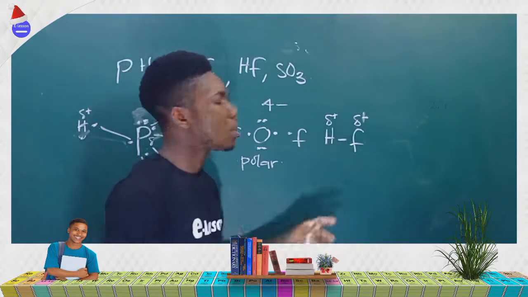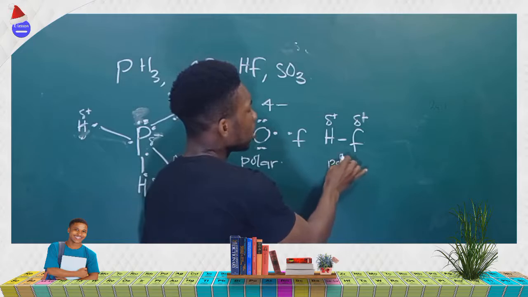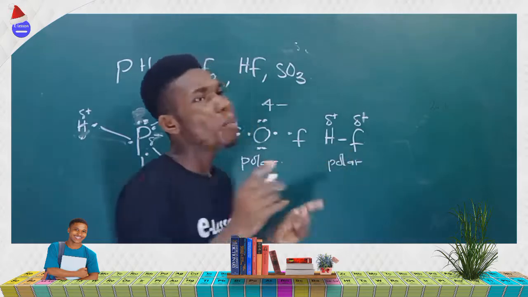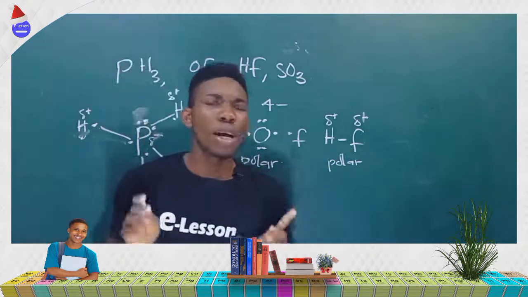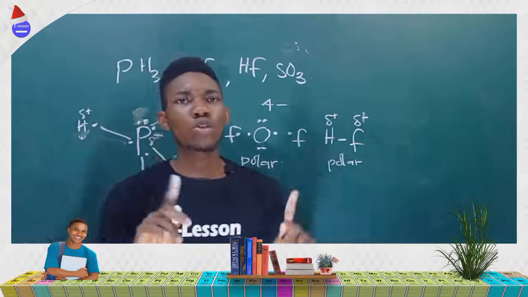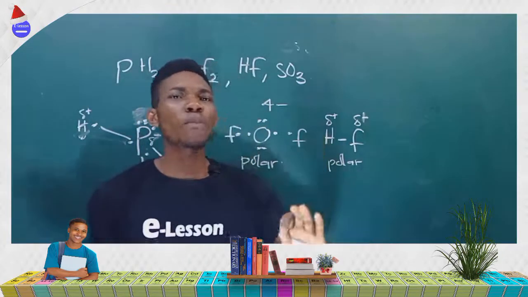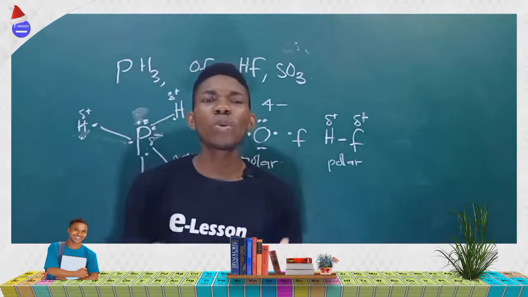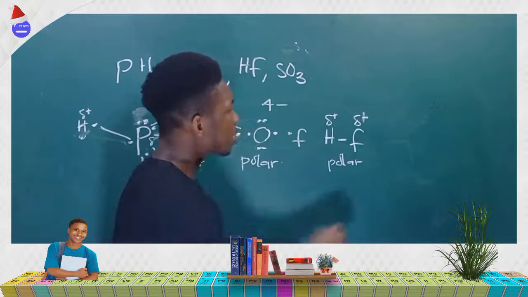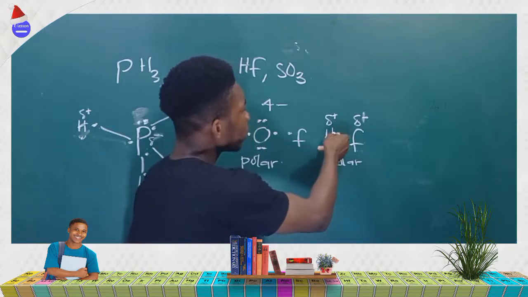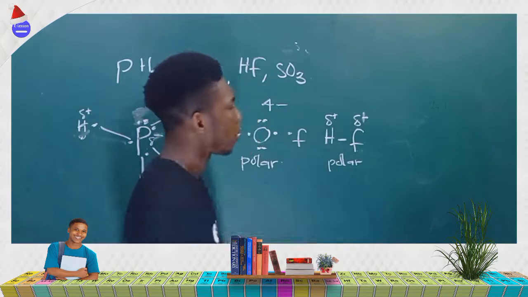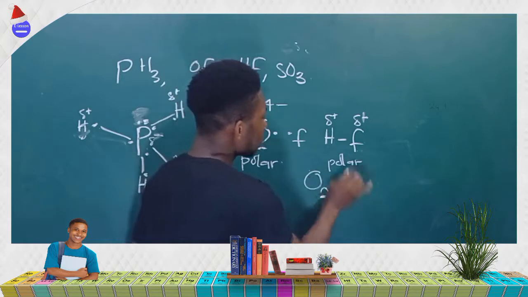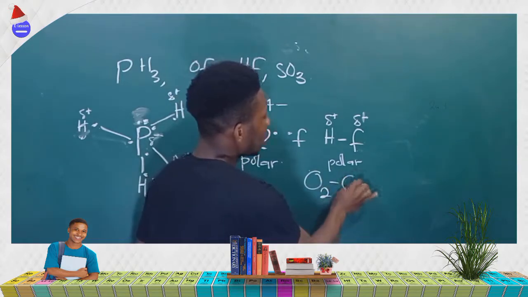Are we getting it now? Such compounds are said to be polar. So let me give you the rule to know. Whenever a molecule is diatomic, that means it has just two atoms, in such a way that one of the atoms is more electronegative than the other, such a molecule is said to be polar. For instance, this is diatomic. Fluorine is more electronegative than hydrogen, so it is polar. Now, oxygen gas is diatomic. Are we getting it now?